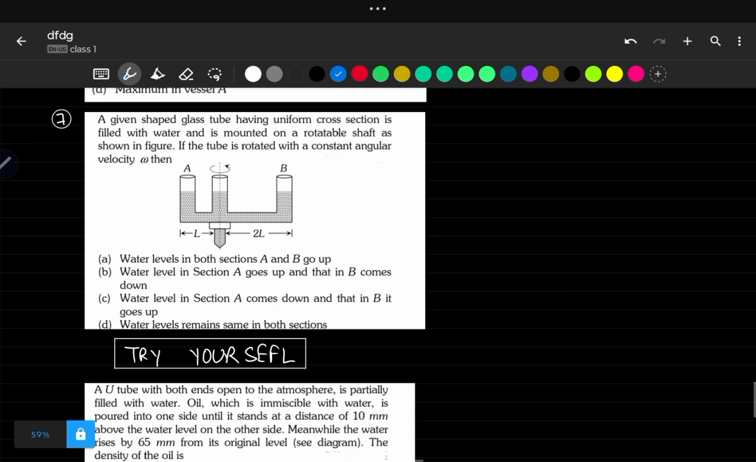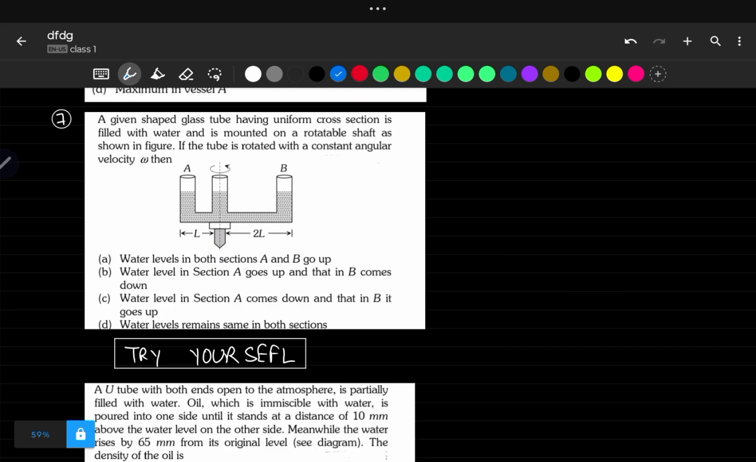Now let's see problem number 7. First, all of you try it yourself and then see the options. Just pause it, try it yourself and then see how I'm solving it. A U-shaped glass tube having cross section A is filled with water and is mounted on a rotatable shaft as shown in the figure. If the tube is rotated with a constant angular velocity omega, then water level in both sections A and B goes up. Listen, how to solve this question?